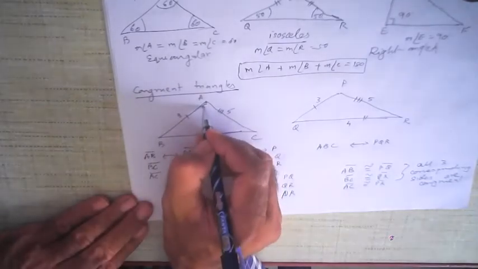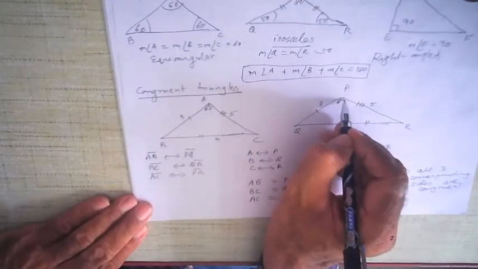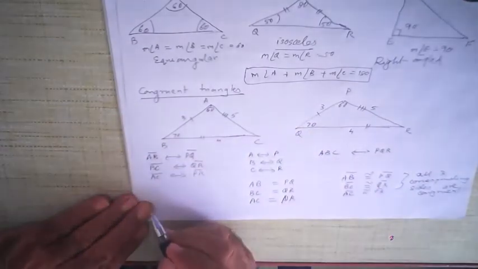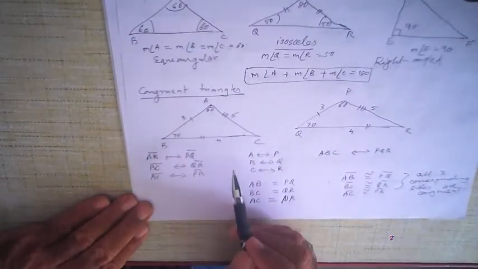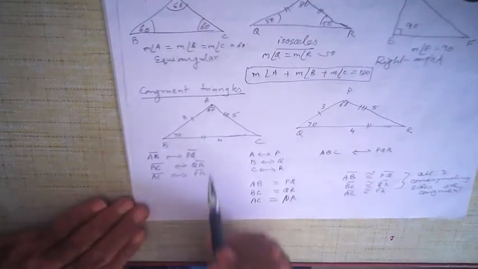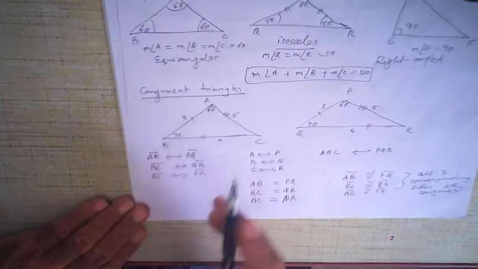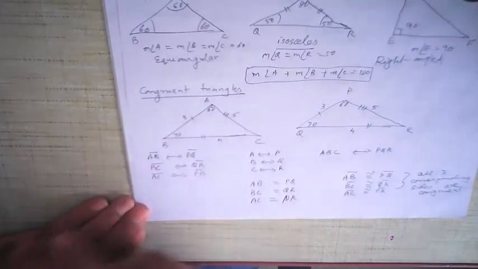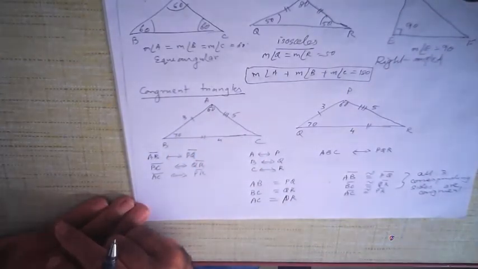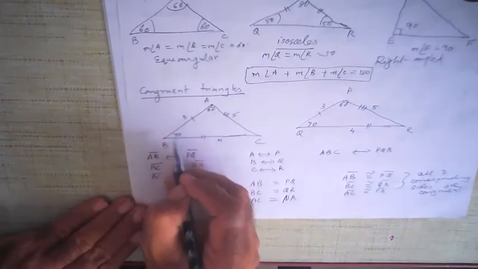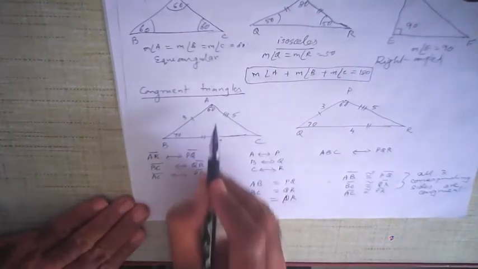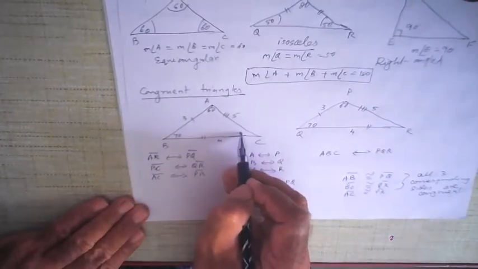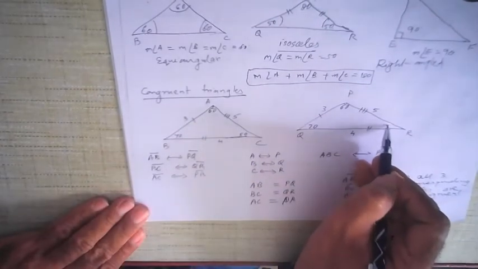Suppose this is 60 degrees, this is also 60 degrees. This is 70 degrees, this is also 70 degrees. Remember this 3, 4 and 5 triangle is most likely going to be a right angle, but I am not making it a right angle just for the sake of simplicity. Suppose this is 60, this is 70, and therefore this will have to be 50 degrees.